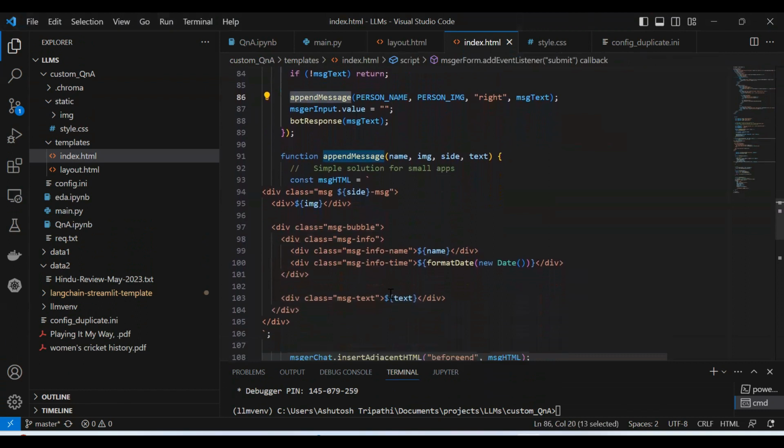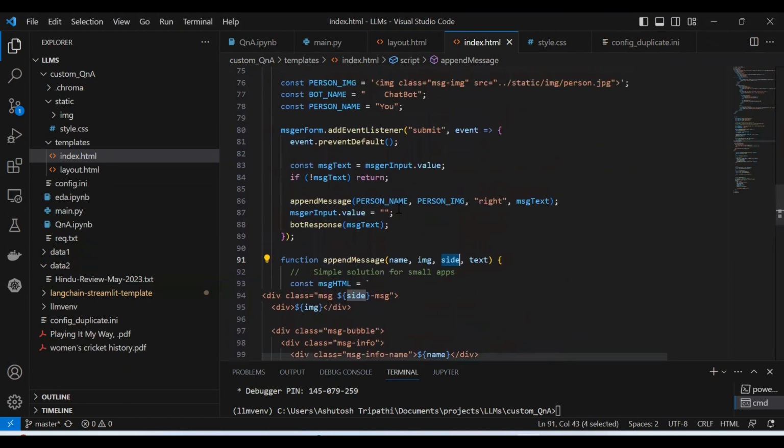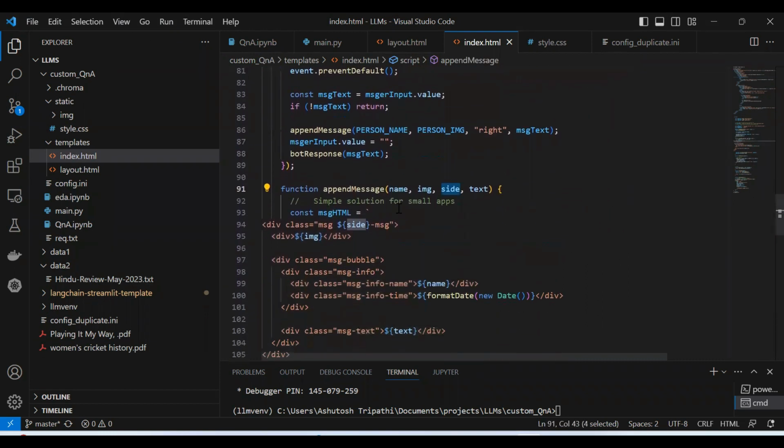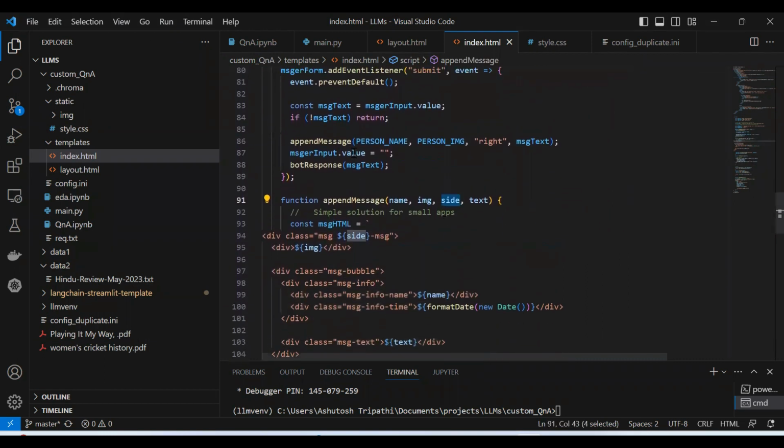How does append message look? Here I'm passing the name and image, so basically the person name or bot name, whether the bot responded or the person queried, and then the side and some text. What is there in the side? It is nothing but here: the person name, person image, and which side, right side or left side.